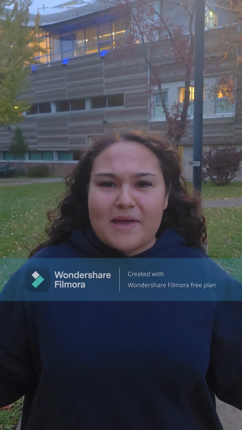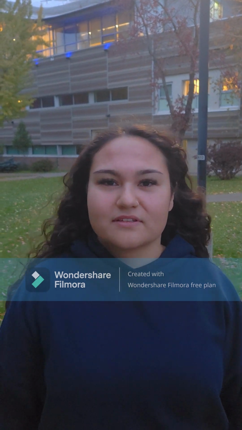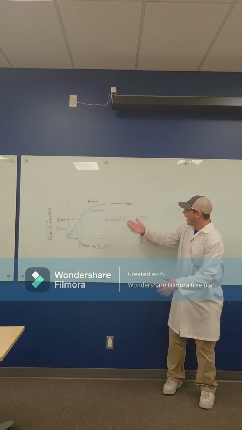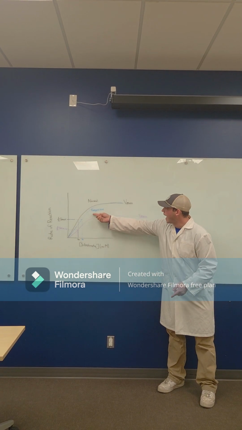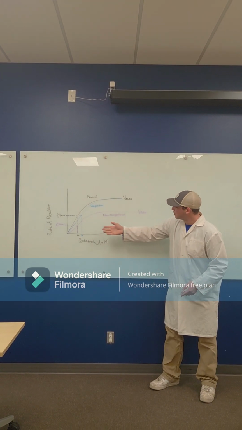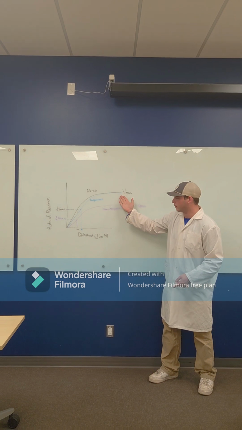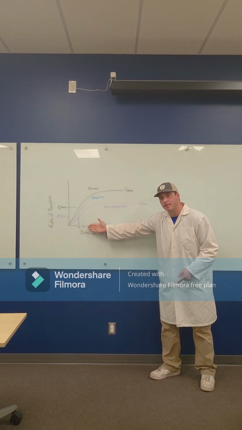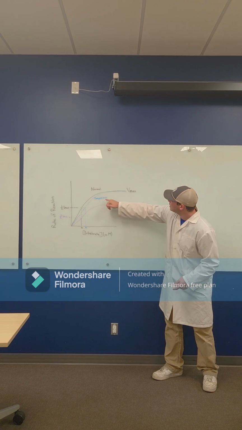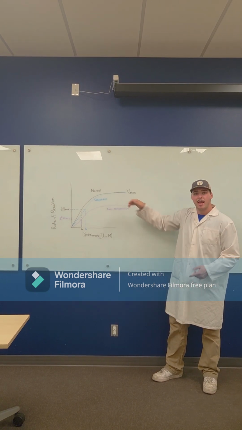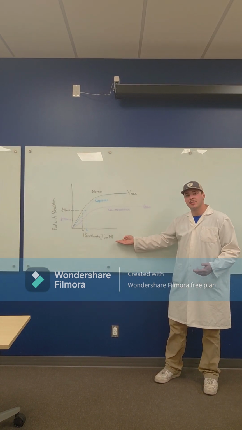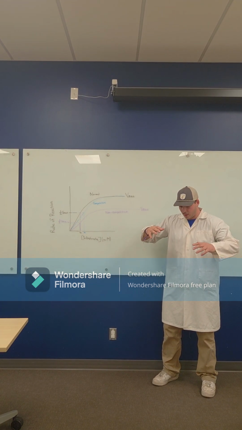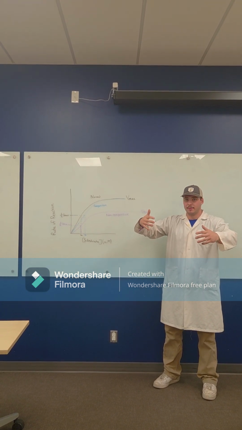What's the difference between competitive and non-competitive inhibitors? Well, that's a great question, fellow student. As you can see here, the competitive inhibitor changes the shape of the graph, where half the Vmax is the same, but your Km is changed. But notice, you still get the same Vmax, and the reason for this is because at higher substrate concentrations, the substrate overtakes the inhibitor.